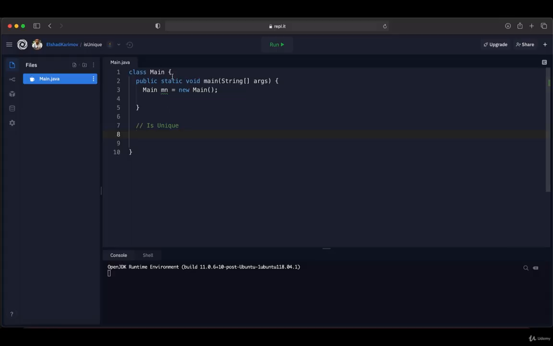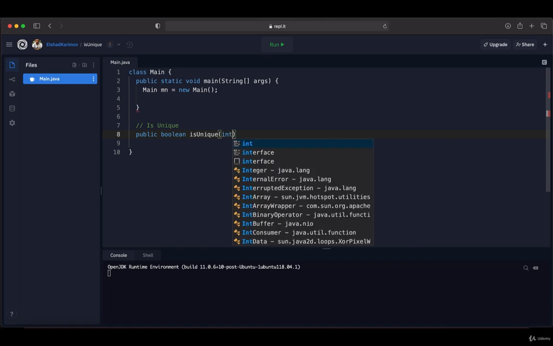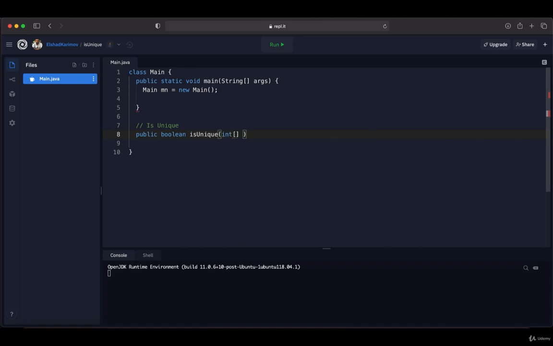Here again, I'm going to create our method inside this main class. The method name will be isUnique. As we mentioned before, it's going to return a Boolean value, so I'm going to put public Boolean, then isUnique. As a parameter, it's going to take an integer array. It depends on which data type the interview requests, but for simplicity, I'm going to put integer. So it's going to be an integer array.